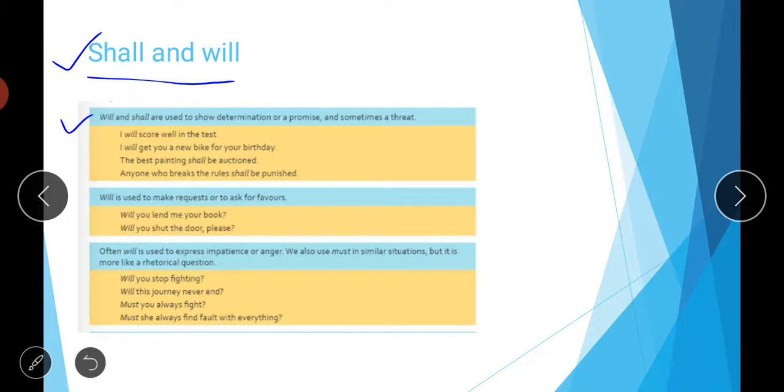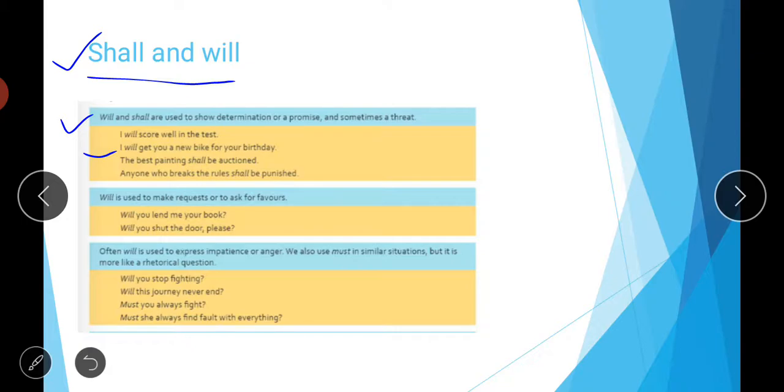Second is, I will get you a new bike for your birthday. Normally your parents say I will get you a new pen, or I will get you a new watch, or something like that if you get good marks, or I will get you a new bike for your birthday. So it's a promise. So in case of a promise you can use the word will. Then next is, the best painting shall be auctioned. So again you can say the best painting shall be auctioned like this.